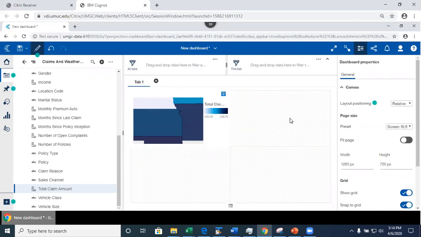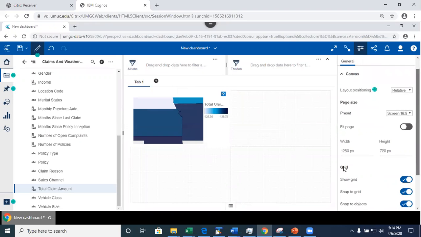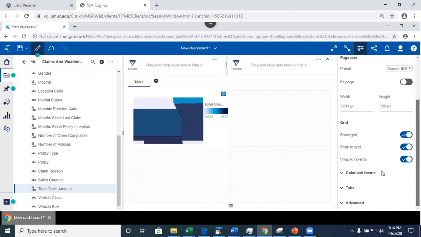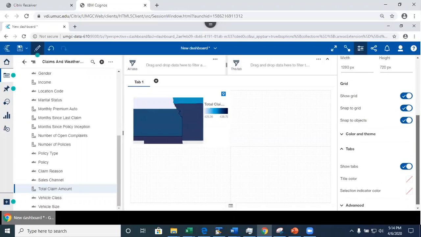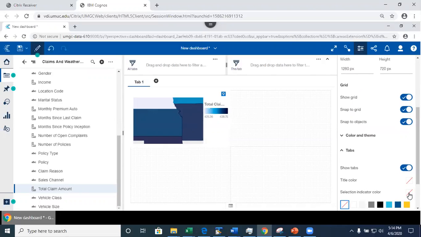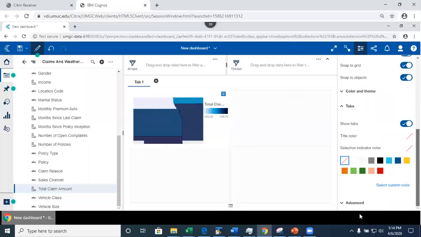Now, what else could I do? I can edit the dashboard properties. If I click on the dashboard itself, this shows me the dashboard properties such as page size, canvas size, and whether I want to show the grid. For example, if I scroll down here, I see the tabs, right? First of all, I want to see the tabs. Then I want to say, if I select the tab, I want to show it in a green color.